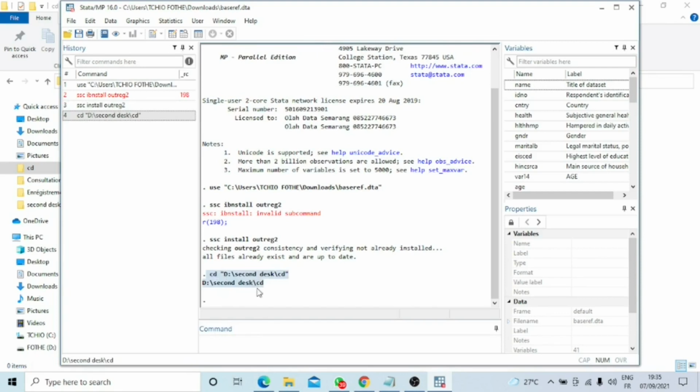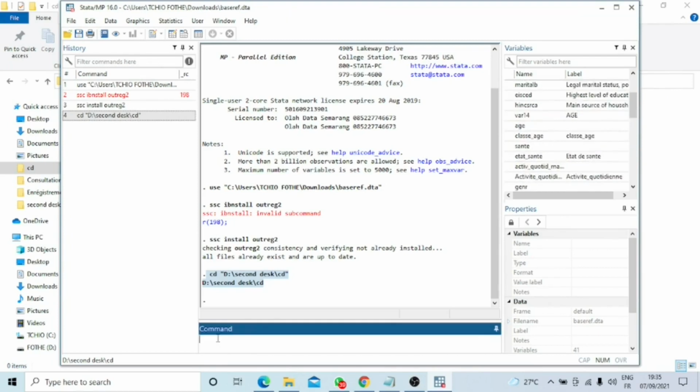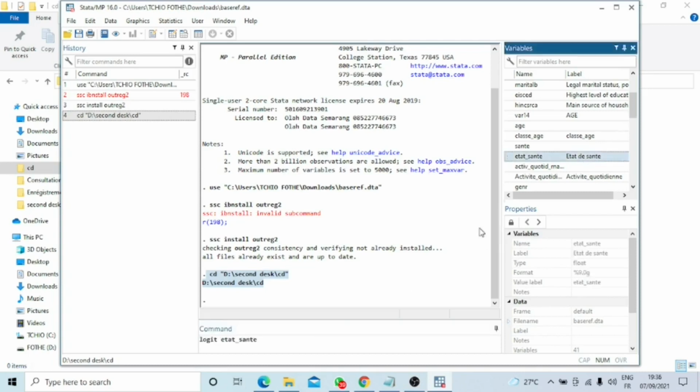Given that my outreg2 package is installed, I'll perform a logistic regression. Logistic regression is a methodology used to explain a binary qualitative variable. For example, the binary health status will be explained by other variables.